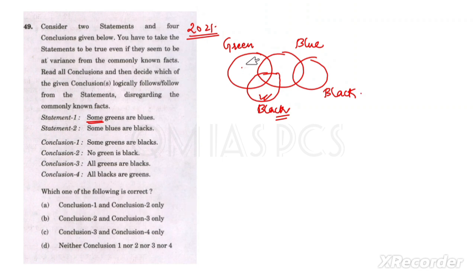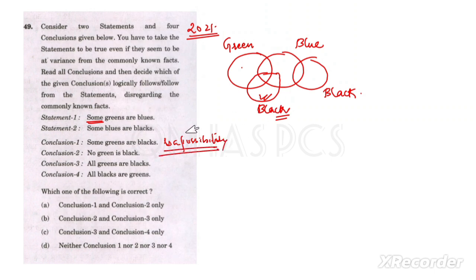But is this answer right or wrong? We have to see if the question is about possibility. If it is given that some greens are black is a possibility, then it's right.